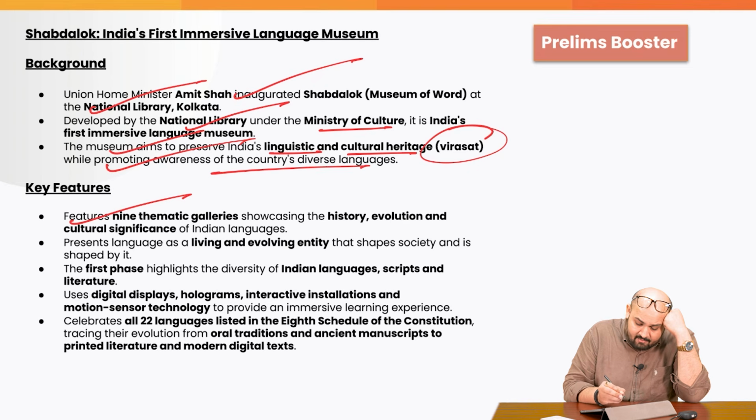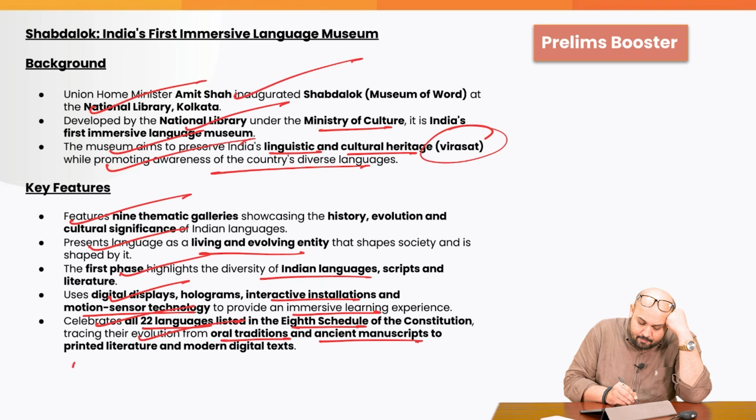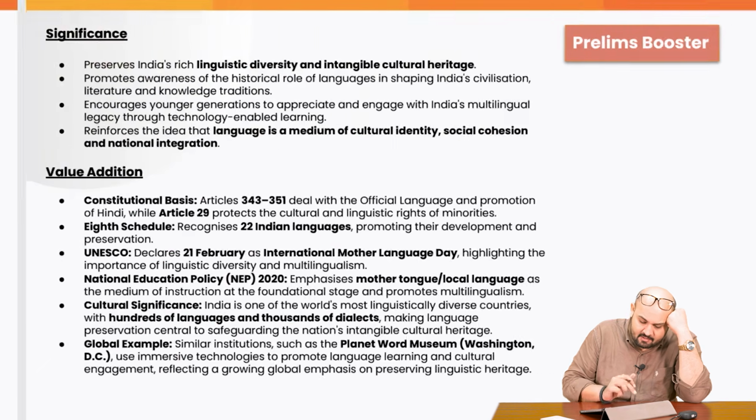It features 9 thematic galleries showcasing the history, evolution, and cultural significance of Indian languages. It presents language as a living and evolving entity that shapes society and is shaped by it. The first phase highlights the diversity of Indian languages, scripts, and literature. It uses digital displays, holograms, interactive installations, and motion sensor technology to provide an immersive learning experience. It celebrates all the 22 languages listed in the 8th Schedule of the Constitution, tracing their evolution from oral traditions and ancient manuscripts to printed literature and modern digital texts.